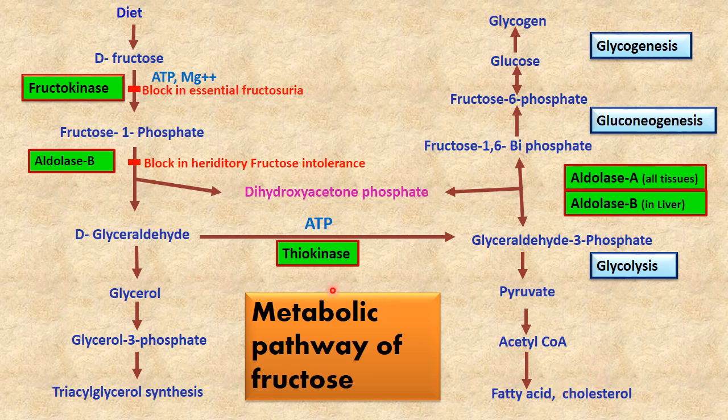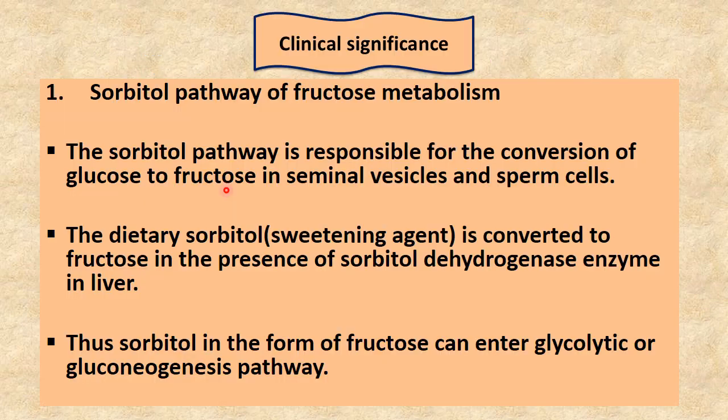So this glyceraldehyde may run three pathways, and fructose is converted to fructose 1-phosphate in the presence of fructokinase, and with aldolase B dihydroxyacetone is formed. This dihydroxyacetone is an intermediate in glycolysis, and it is also an intermediate in fructose metabolism.